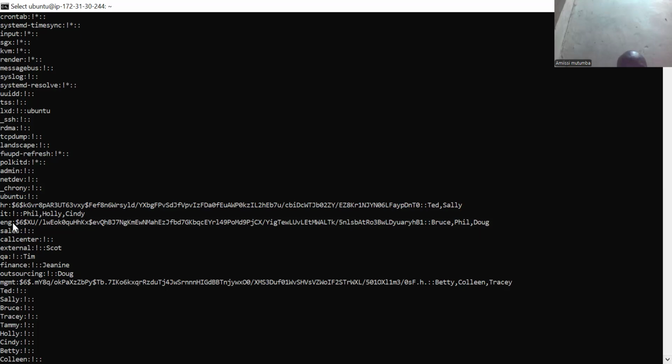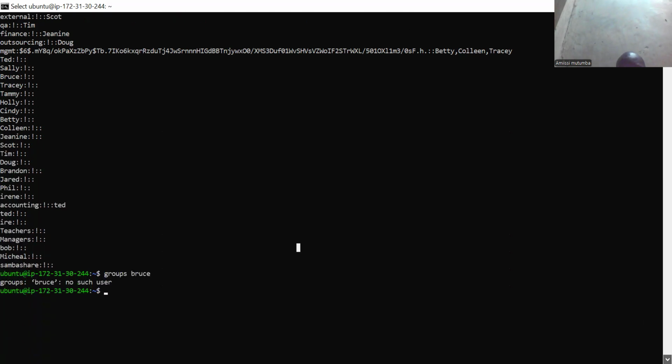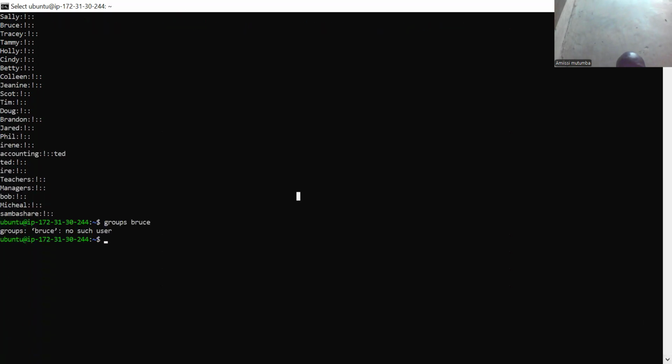Bruce is there. This is the engineering group, and the password has been reset for the engineering group. And Bruce is complaining. There could be two reasons why Bruce is no longer accessing this group. One, he's removed from this group, and two, he is denied the read, write, and execute permissions. And once that is done, he won't access that group.